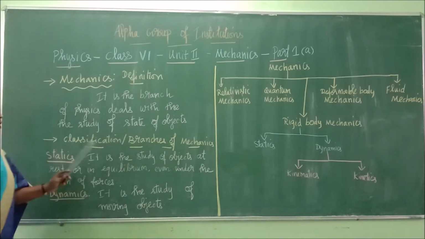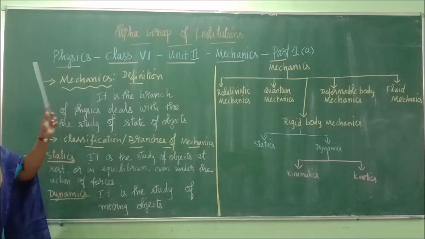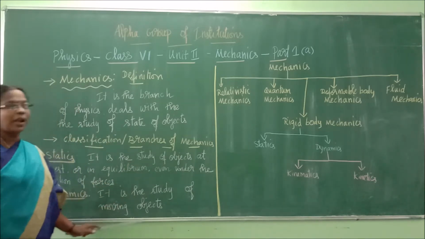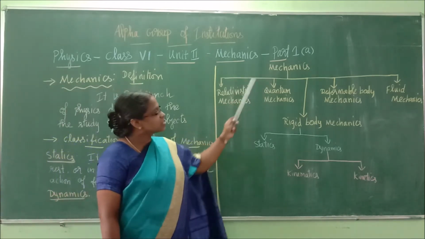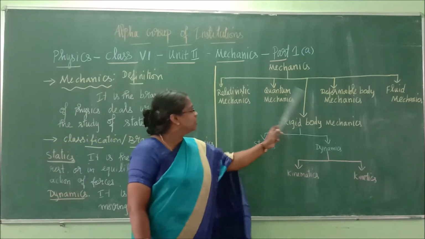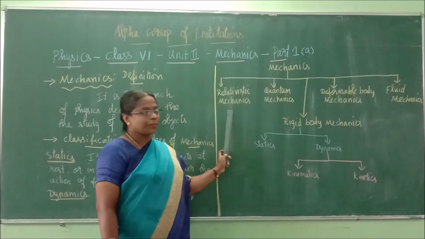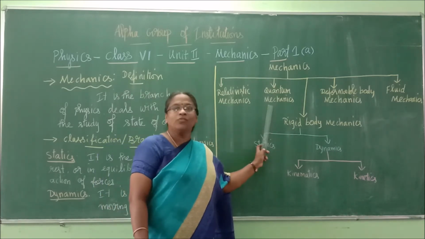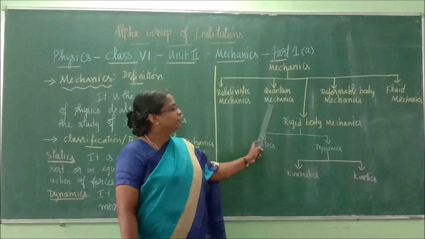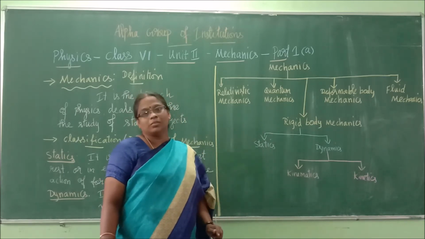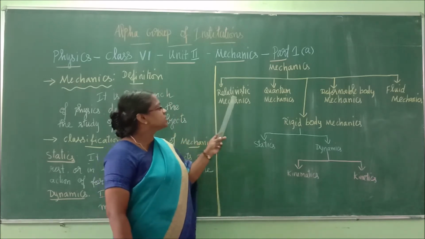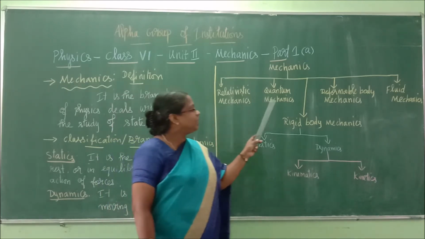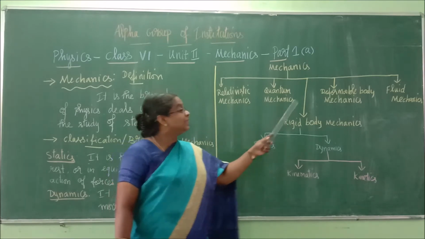Okay, right. Now this mechanics is again divided into so many branches. That is what I have given here. First see, mechanics is divided into 5 branches. Relativistic mechanics. If you have the textbook, follow in that also. Quantum mechanics. Say along with me, the words you have to spell along with me. Okay. Relativistic mechanics. Quantum mechanics.